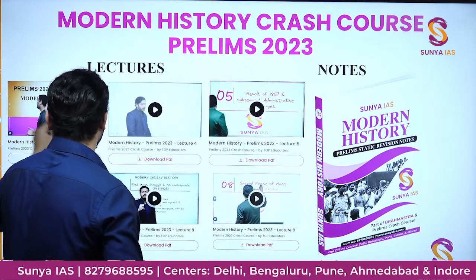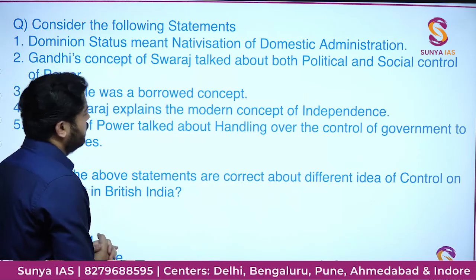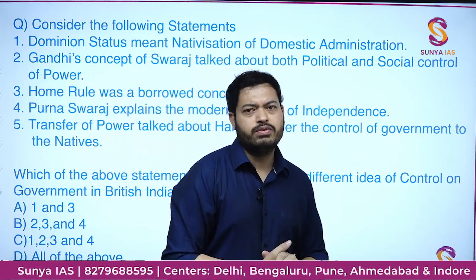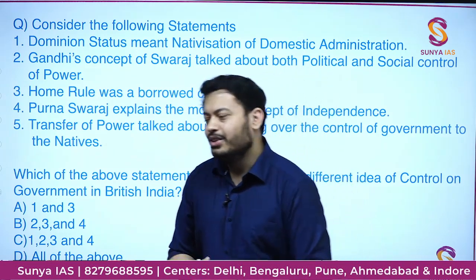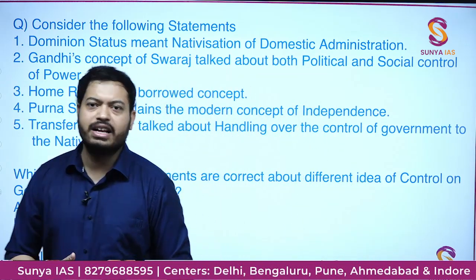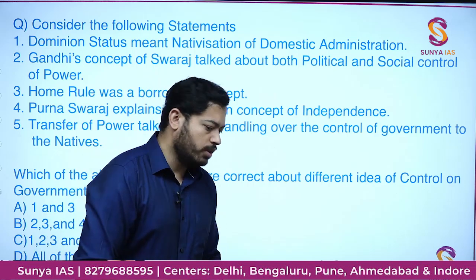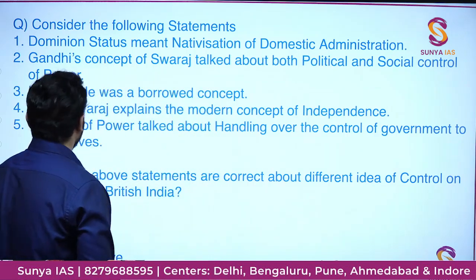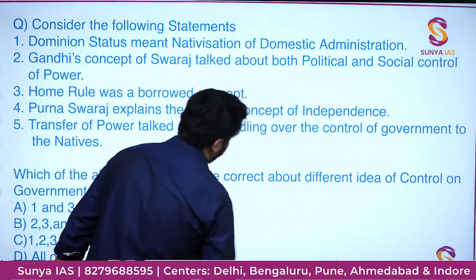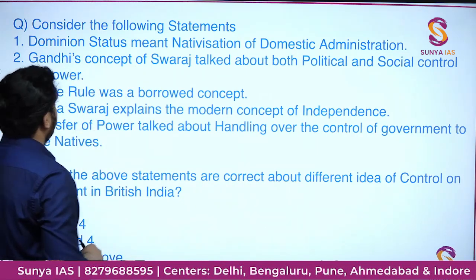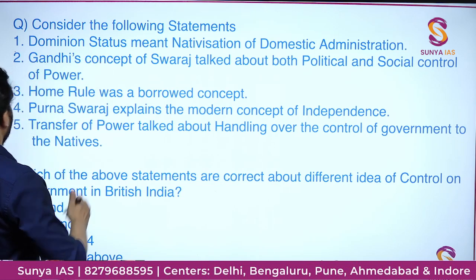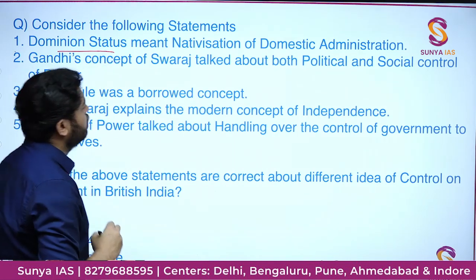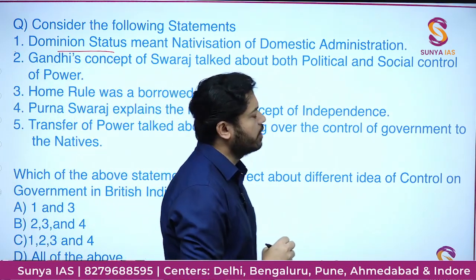So let's move forward and let's start with the question itself, because ultimately that's what we have to tackle. It will be better if I start with that only. So the very first thing which you need to know here is, suppose the question is like this. Consider the following statements. Dominion status meant nativization of domestic administration.